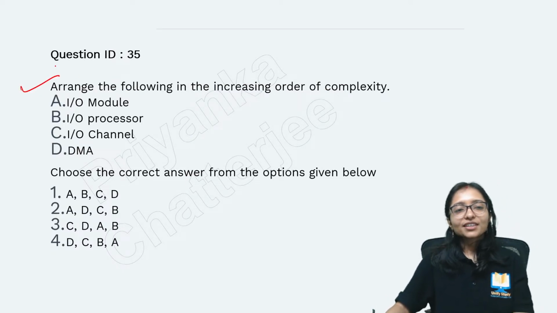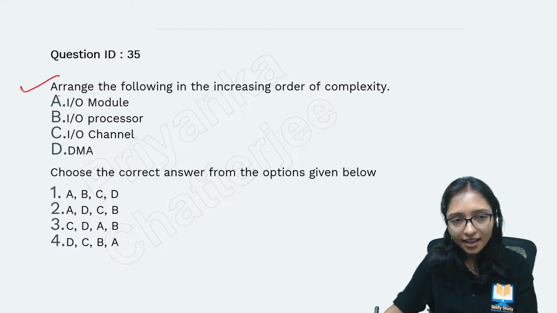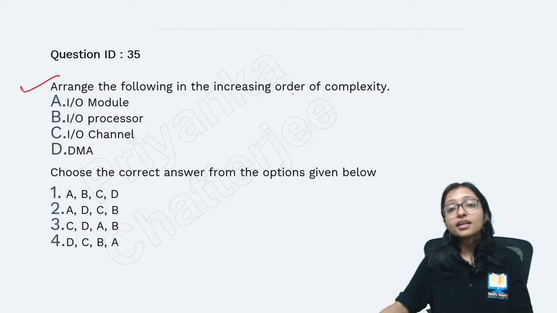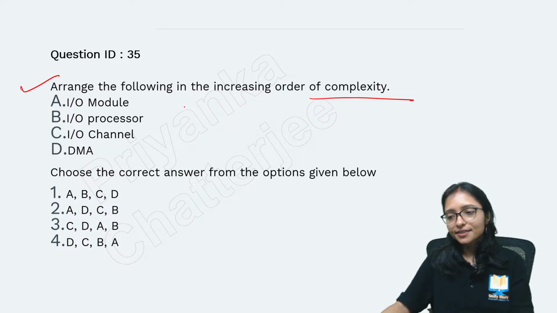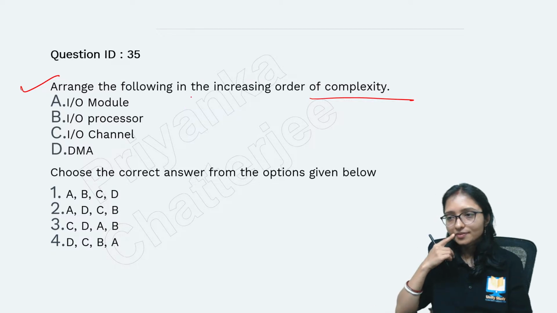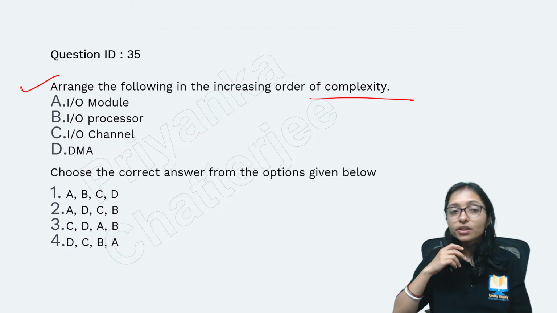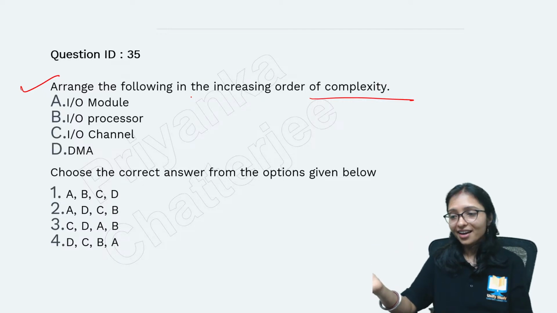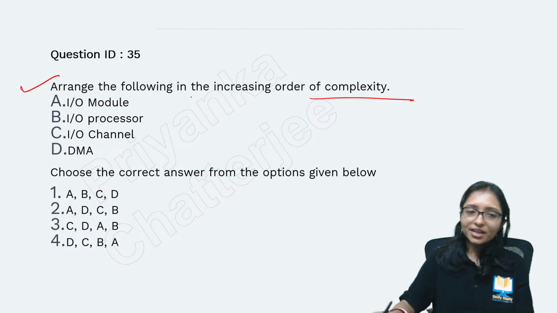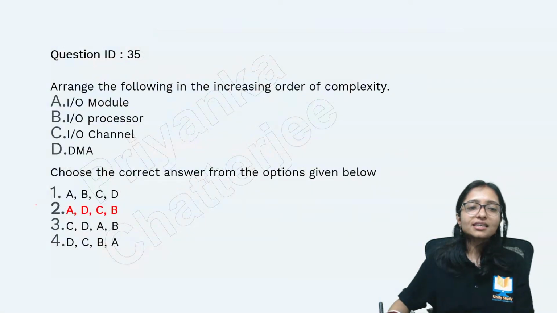Now here, do this one. Arrange the following in increasing order of complexity. IO module, IO processor, IO channel and DMA. What is the increasing order of complexity? Yes, answer is coming. So here the answer is this one.